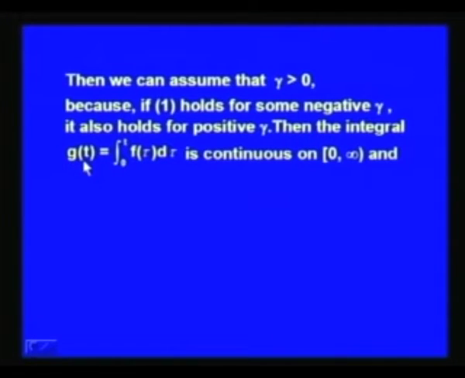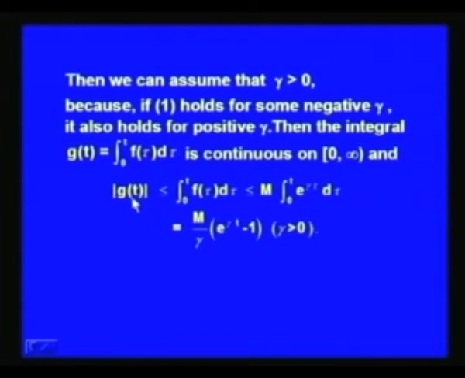Now, g(t) equal to the integral from 0 to t of f(tau) d tau is a continuous function on the interval 0 to infinity, and |g(t)| is less than or equal to the integral from 0 to t of |f(tau)| d tau, which is less than or equal to M times the integral from 0 to t of e^(gamma tau) d tau. When we integrate e^(gamma tau) and put the limits, we get the value of the integral as M (e^(gamma t) - 1) over gamma, where gamma is positive.